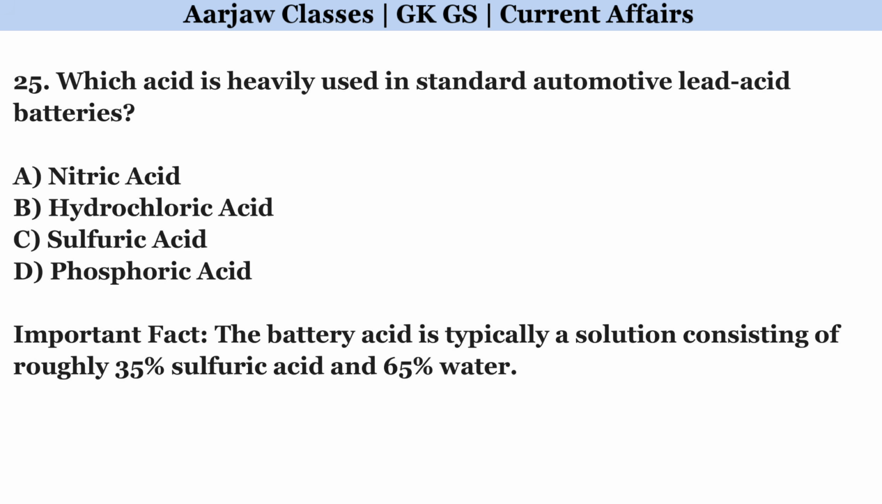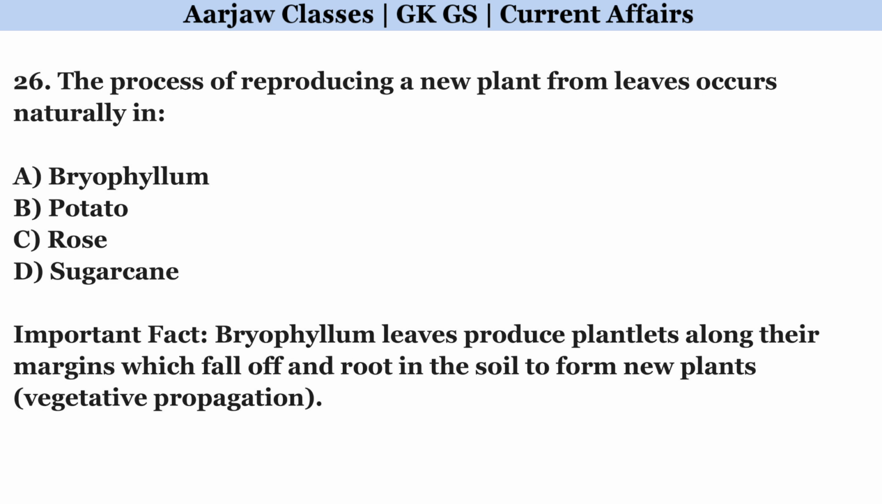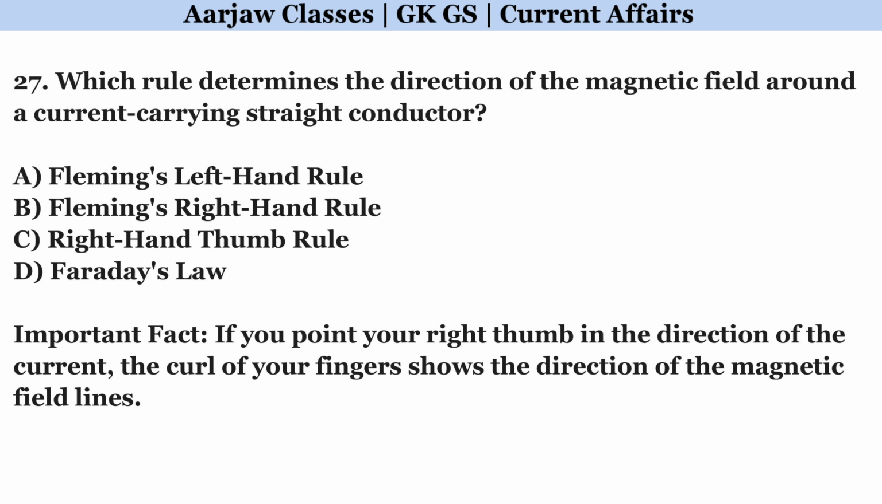Which acid is heavily used in standard automotive lead-acid batteries? Correct option is C. Sulfuric acid. The process of reproducing a new plant from leaves occurs naturally in. Right option is A. Bryophyllum. Which rule determines the direction of the magnetic field around a current-carrying straight conductor? Correct option is C. Right-hand thumb rule.